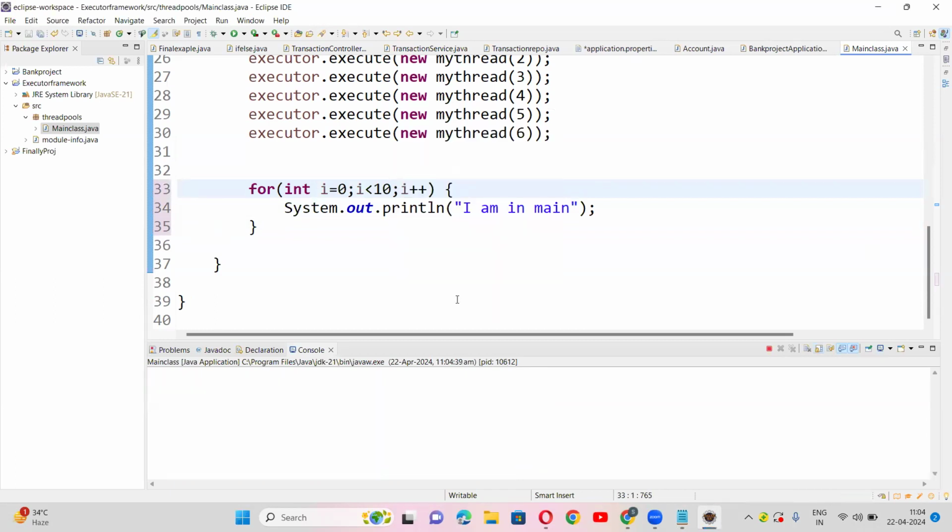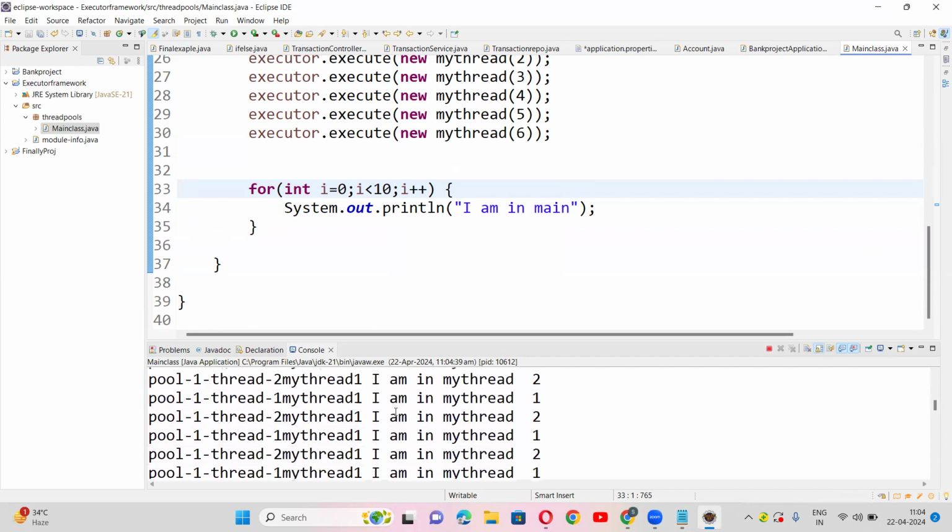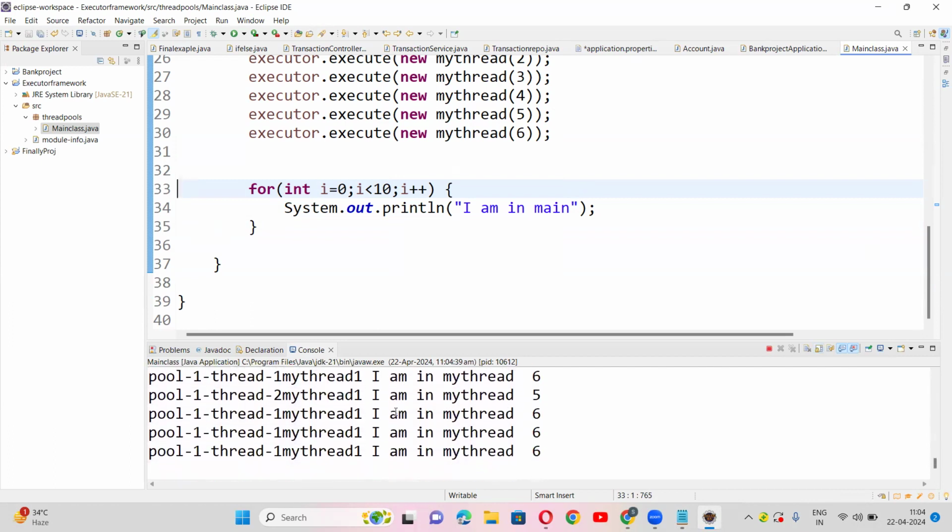Let us see. Unfortunately, here it's coming like that, but it's not always the case. It might interrupt, you cannot predict the output. Got it, right?